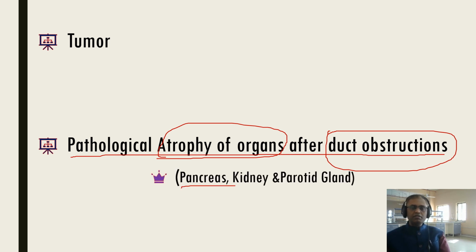Examples are pancreas, kidney and parotid glands. So these are the 5 examples, or 5 causes, of the pathological type of apoptosis.